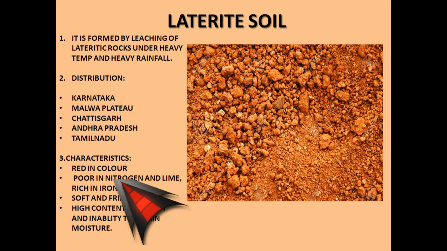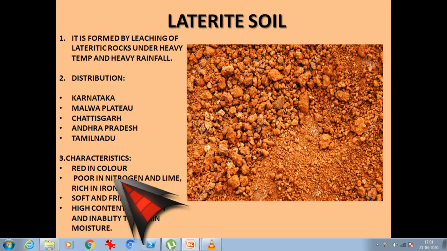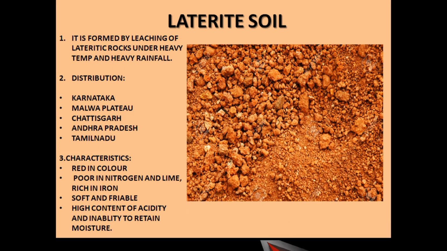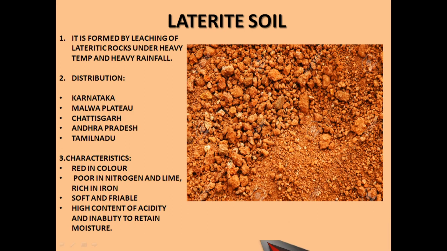Let's look at the distribution of states. Andhra Pradesh, Tamil Nadu, West Bengal, Odisha, Karnataka, summits of Western and Eastern Ghats, Malwa Plateau, Goa and Kerala. What are the characteristics and composition we will get? It is red in color with a very high content of iron oxide, poor in nitrogen and lime, rich in iron, coarse in texture, soft and friable, high content of acidity and inability to retain moisture.